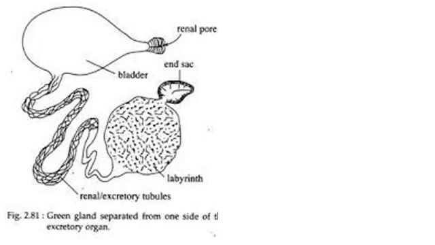So these are the different types of excretory organs present in the different groups of organisms.